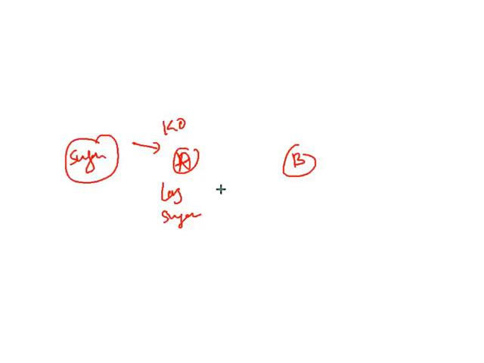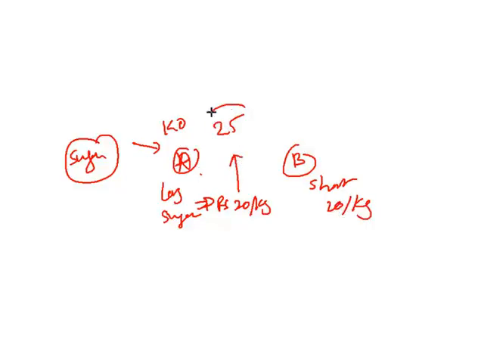So think about it. Let's say you have party A, you have party B. Party A is long in, let's say, sugar. Why? Because party A is, let's say, the Coca-Cola company. It is using sugar as an input. Now let's say the price they have fixed for sugar was rupees 20 per kg with B. B is short in sugar at 20 per kg. Now think about the sugar price increasing to 25. Ideally A is thinking it will pay more to the supplier. From 20 it would pay 25, but it is thinking that it will receive the differential money of 5 rupees from B.